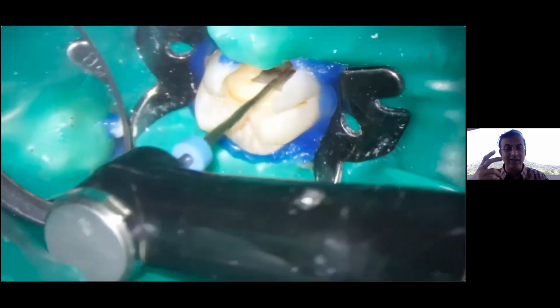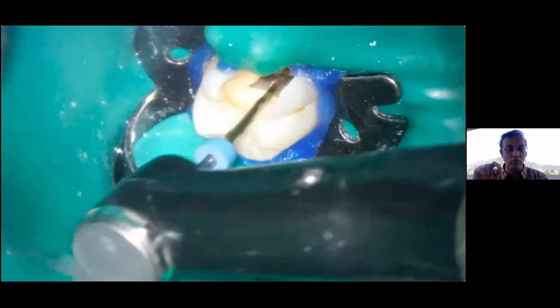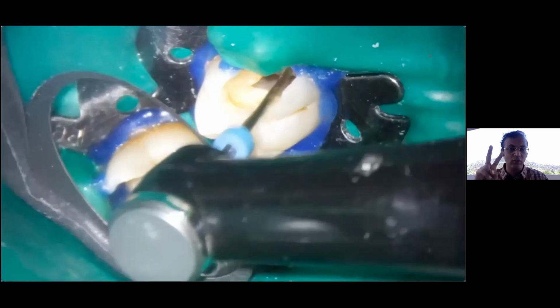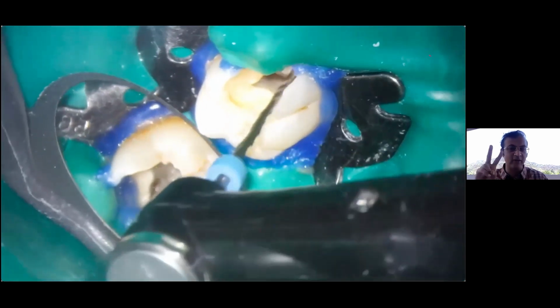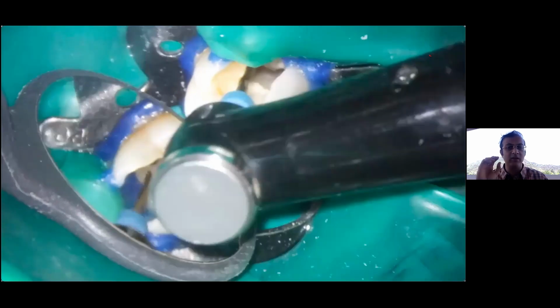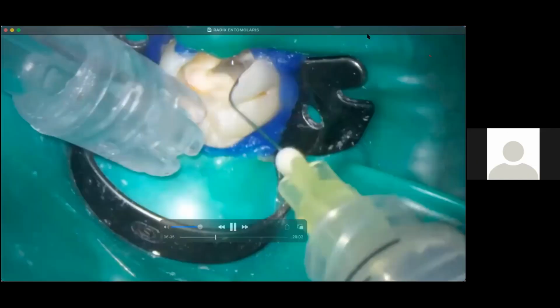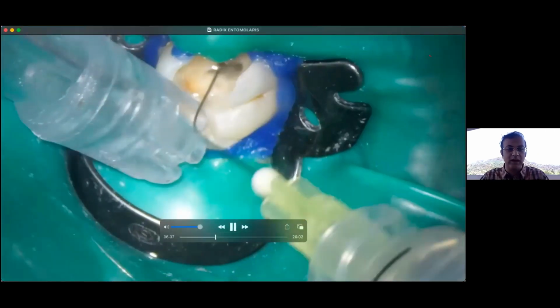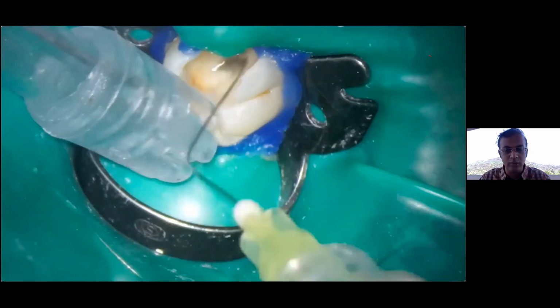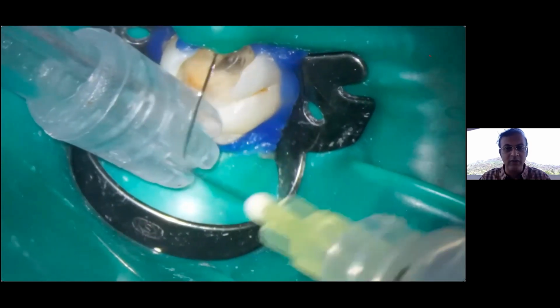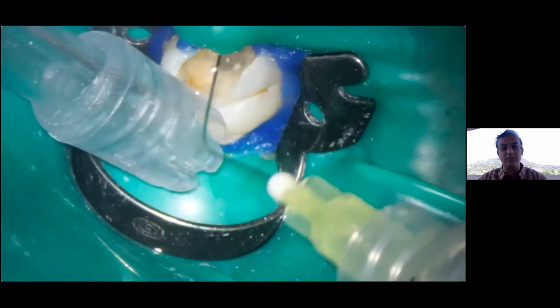Once that is done, again I'm preparing the canal with TS2, that is TwoShape 2. TwoShape 2 is the 25.6% file, with which I'm trying to prepare maybe a couple of millimeters further. Can you repeat the file name because I couldn't hear? TS2, TwoShape 2. That is the 25.6% taper file.